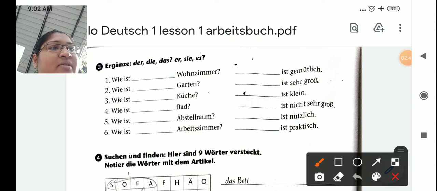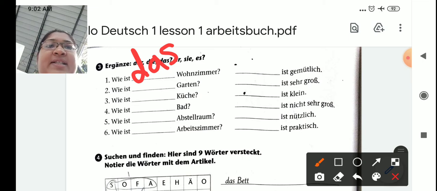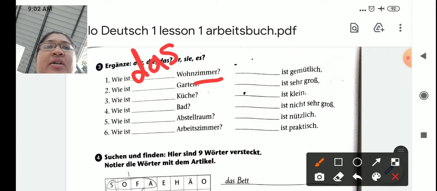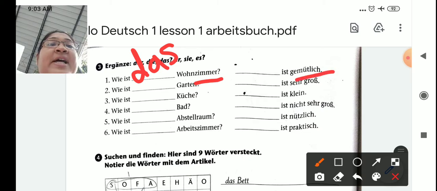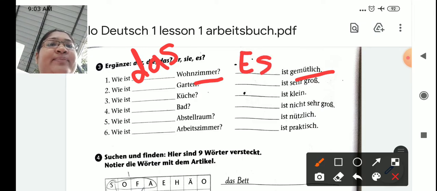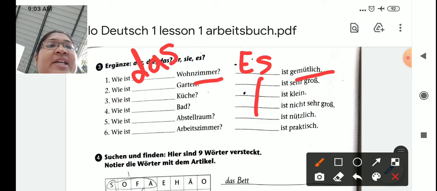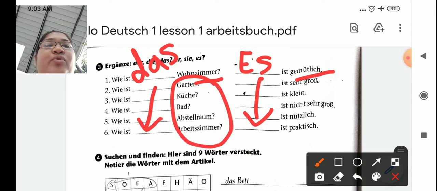Its article is das, so you have to write here das. Okay, remember all the nouns like Wohnzimmer, Schlafzimmer, Zimmer is always das. Es ist gemütlich. Gemütlich is cozy, comfortable. Now Wohnzimmer is das hai, so for das we use the personal pronoun es. Okay, in the previous question itself we have learned. So like this you have to solve. In this column you have to write all the personal pronouns which are appropriate to these nouns, and here you are supposed to write all the articles.